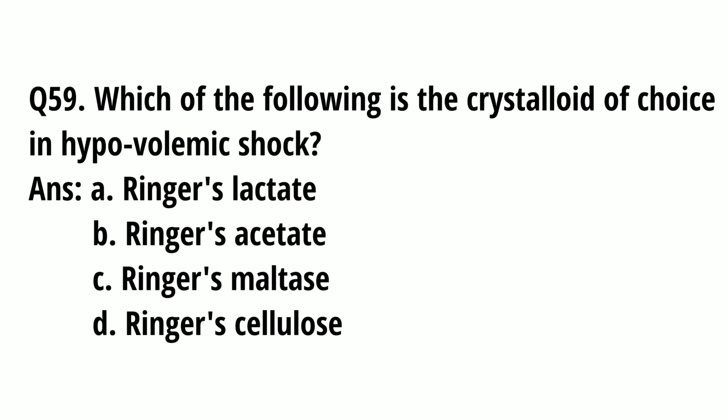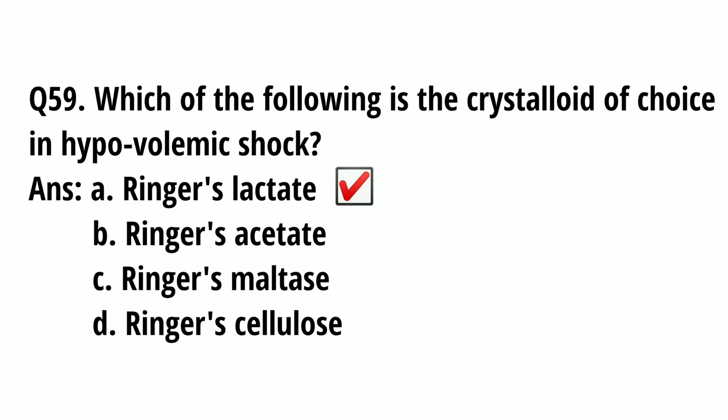Question number 59. Which of the following is the crystalloid of choice in hypovolemic shock? A. Ringer's lactate. B. Ringer's acetate. C. Ringer's maltase. D. Ringer's cellulose. And the correct option is A. Ringer's lactate.